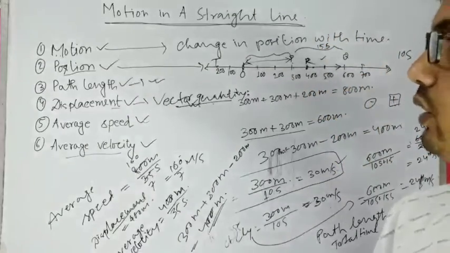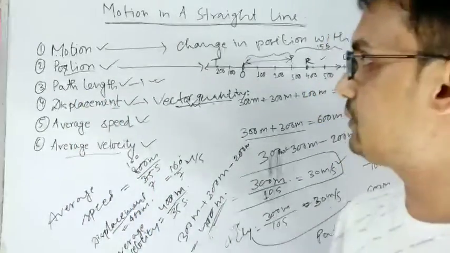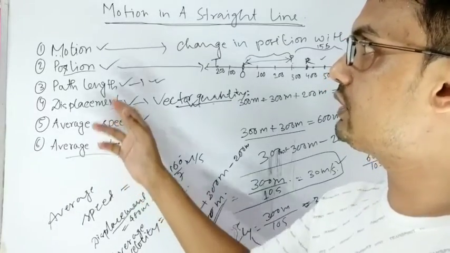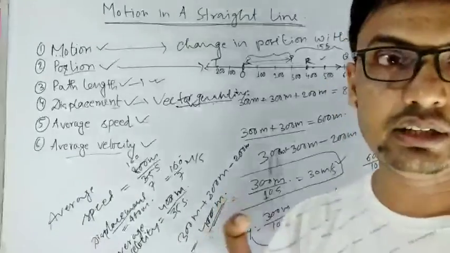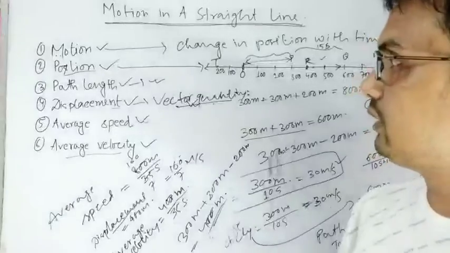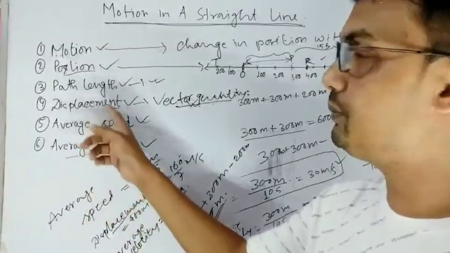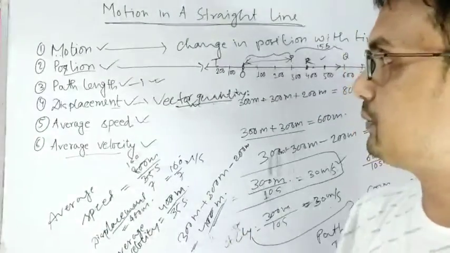Then I talked about path length, what is path length, then displacement, what is displacement, and then what is average speed. Average speed is equal to path length by total time taken by the particle to travel that much path length. Then what is average velocity? Average velocity is displacement by the time required to make that much displacement.